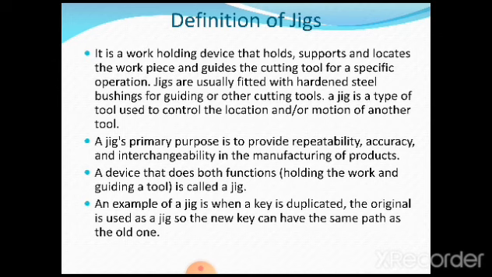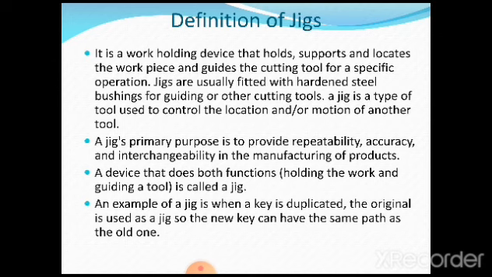A device that does both functions, holding the work and guiding a tool. The very simple definition of a jig is that it not only holds the workpiece, it is also going to guide the cutting tool. So in brief, to conclude, it is going to perform two important functions. One is holding the workpiece, and the second one is guiding the cutting tool.